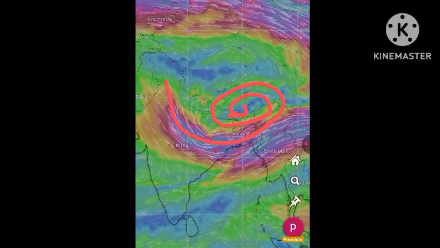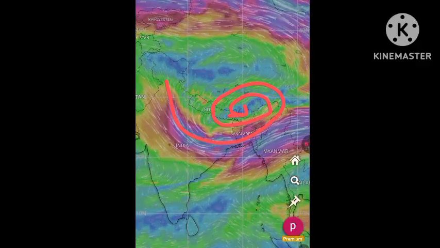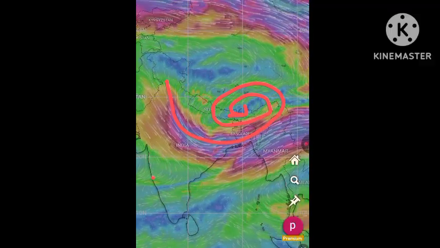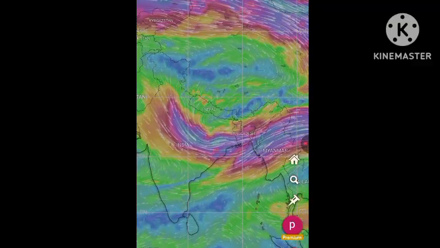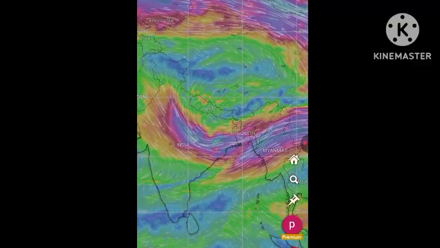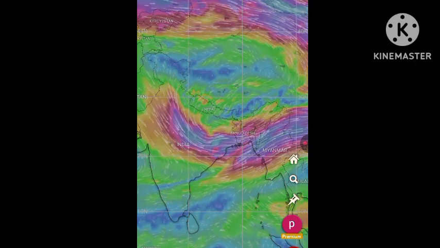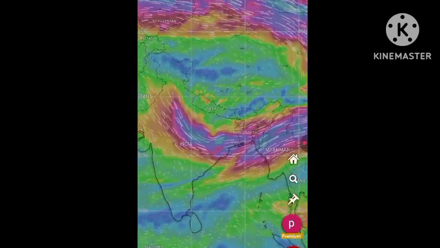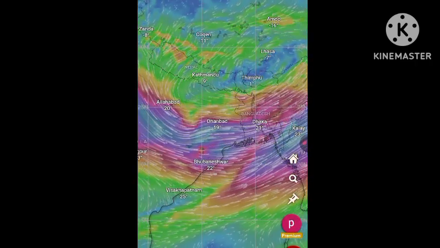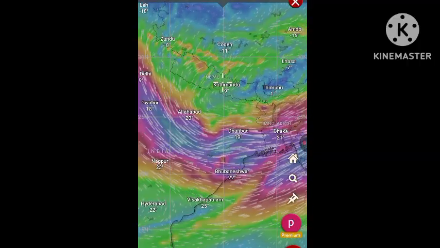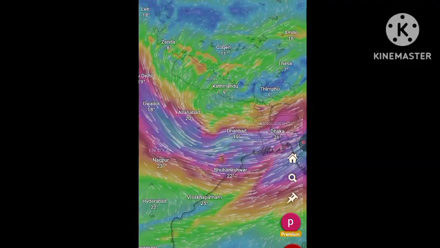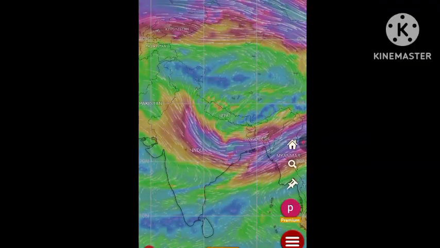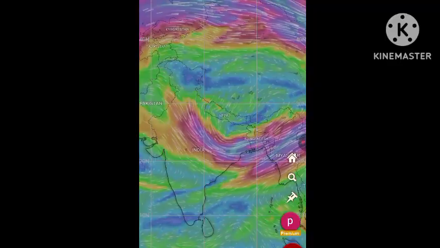We do still see some sort of cyclonic circulation, but the important factor for rainfall, which is divergence at upper level, is absent, and that is why we do not see significant rainfall activity over that region. There are patches of divergence, but they are not as prominent as they used to be in the past few days. So this is the reason why we are not getting that much rainfall as of now.